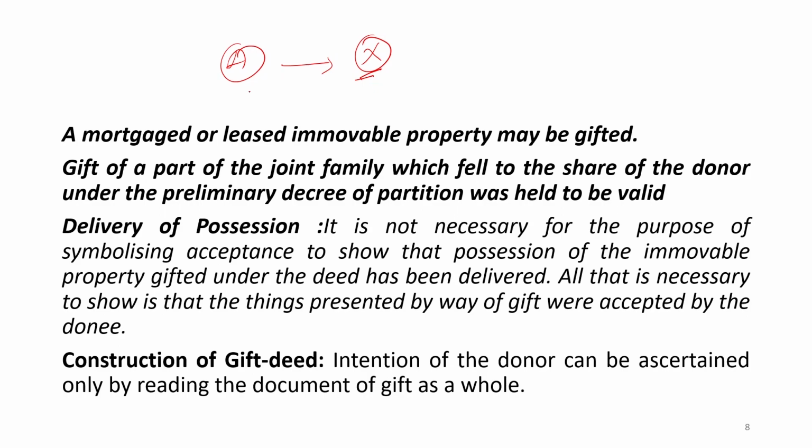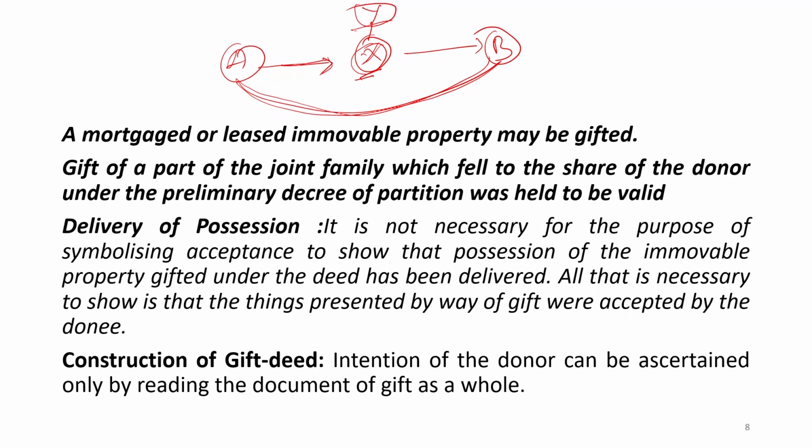Whenever A is going to gift X to Mr. B, and suppose the mortgage was kept with Mr. Y, so if A is going to gift X property to B and it is a mortgaged property, the mortgage amount will also go to this B. So B will be in place of A. Why? Because it is a complete gift without consideration.